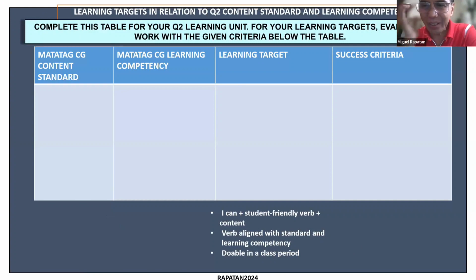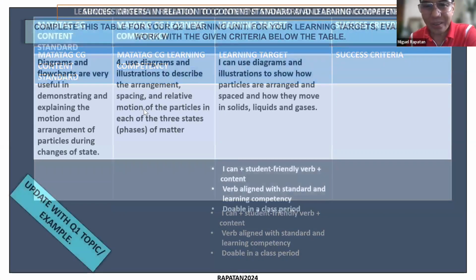So for example, again, you pair them up. For competency number 1, or this pair, you write learning target 1. For competency number 2, or this pair, you write learning target 2. Look at the guide below. So start with I can, student-friendly verb, align the verb with the standard, and it's doable in a class period.